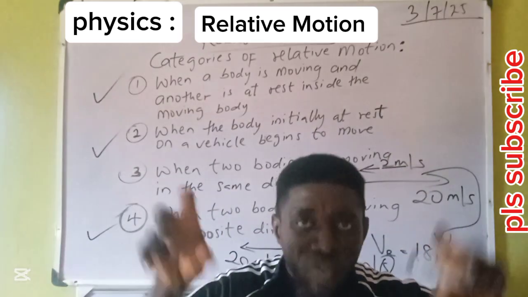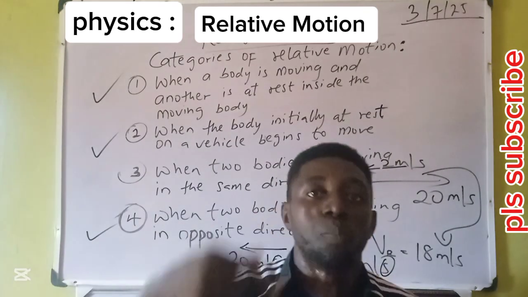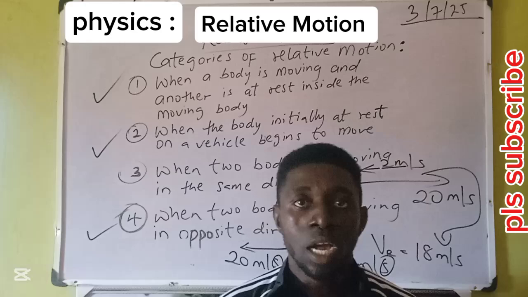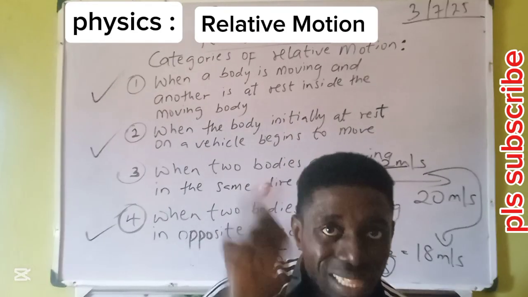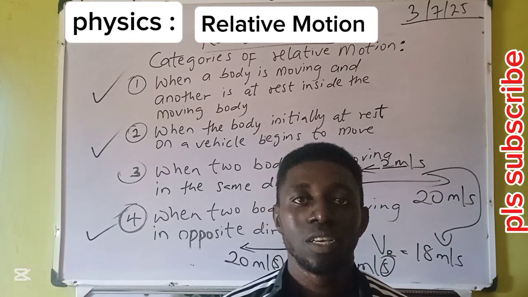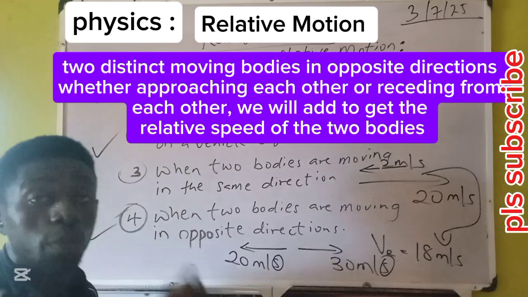When two distinct moving bodies go in opposite direction, they add up. They cover a bigger gap in a short time. That is relative speed. Then the last one, which on the board is the third one?